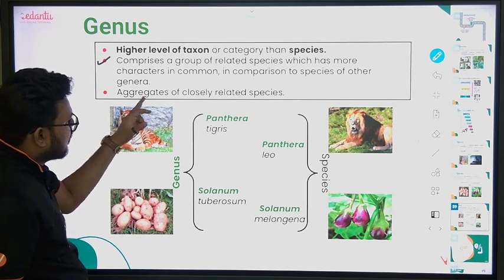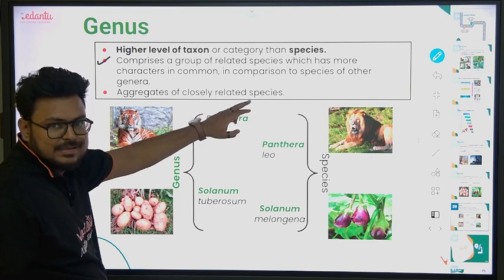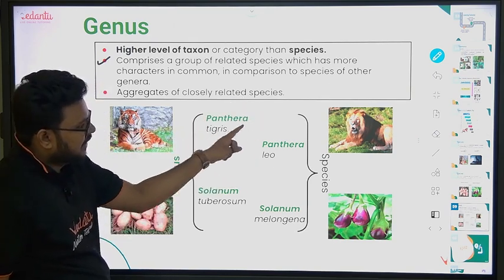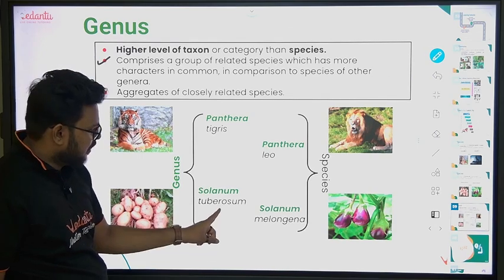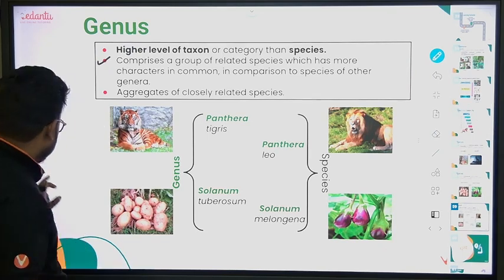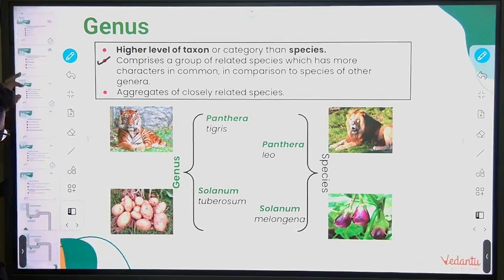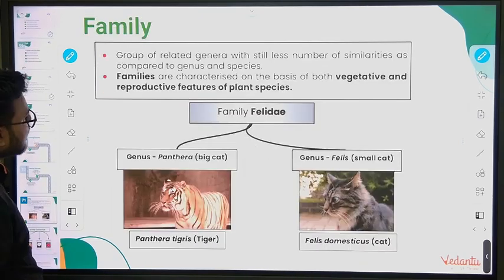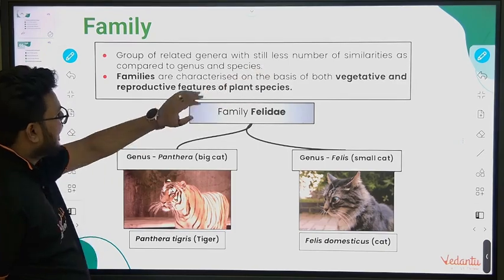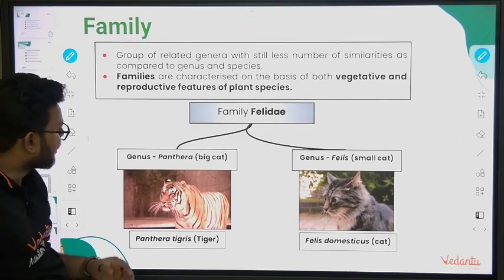Genus: aggregates of what? Or in simple terms, we can say aggregates of closely related species. So Tigris and Leo come under Panthera. Tuberosum and Melanogaster come under what? Solanum. Okay. Similarly, a group of related genera will make what? They will make a family. You can see here, a group of related genera with fewer similarities as compared to genus and species. So when we are moving up, the number of similarities is reducing.